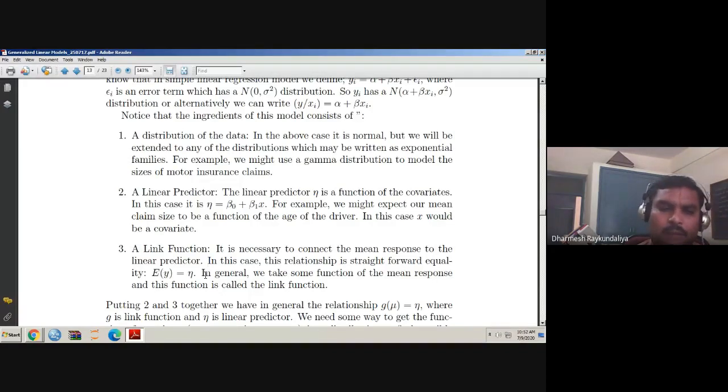That kind of functional form is there, and we call this functional form a link function. Why the word link? Because it is linking your expected response to the covariates or the linear predictor. That is how it is a link function.